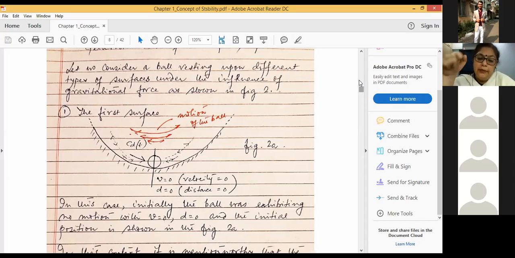That means it will remain at that particular point forever, unless it's disturbed.